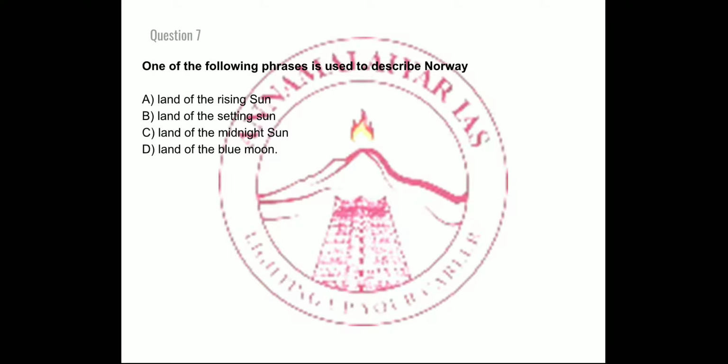One of the following phrases is used to describe Norway, right? It is option A, the land of rising sun. Option B, the land of setting sun. Option C, the land of midnight sun. Option D, the land of blue moon, right? So the right answer is option C, that is land of midnight sun.